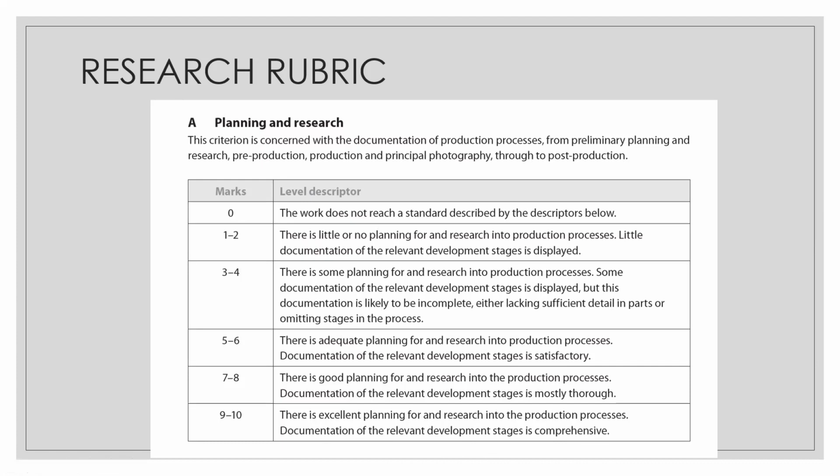It is very explanatory that the information was well arranged in the PowerPoint presentation. Then a little lower, this is a good planning. Now, previous was excellent. You will say good planning for research into the production, that PPT preparation. Documentation, it was mostly thorough. Previous was very comprehensive. That means all the bullet points were in place. Here, maybe one or two bullet points were there.